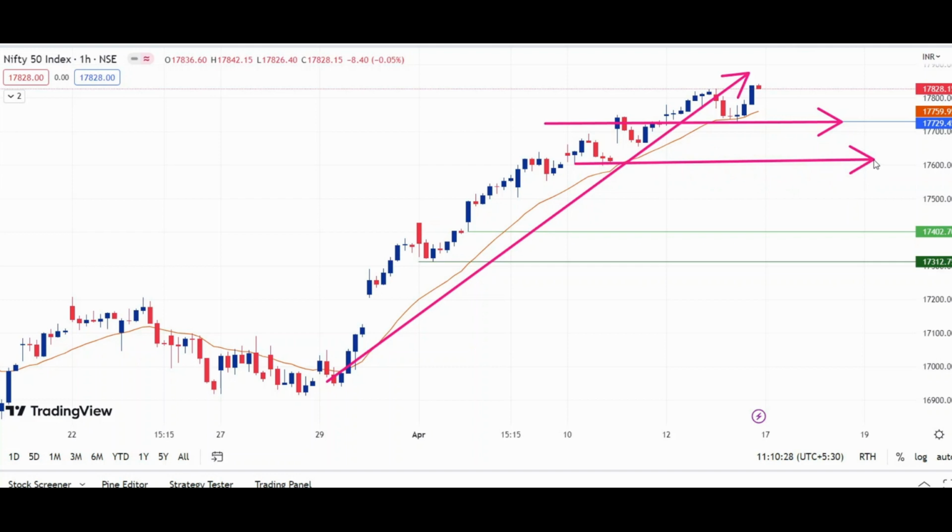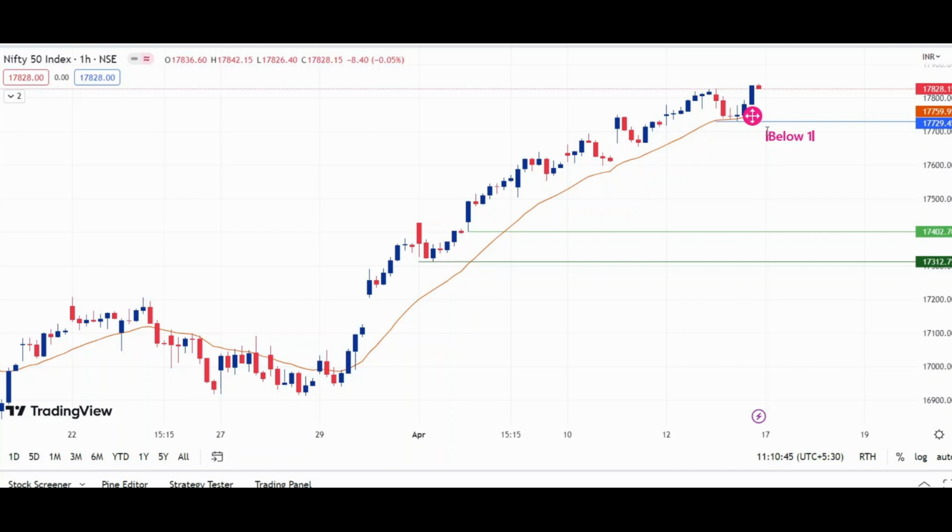So for this impulsive move, if Nifty trades below 17,700, then our downside targets will be this swing low, that is 17,600, and the second target will be this swing low, near 17,500, and our third target will be 17,400, this swing low. If Nifty trades below 17,700, our downside targets are 17,600, 17,500 and 17,400.